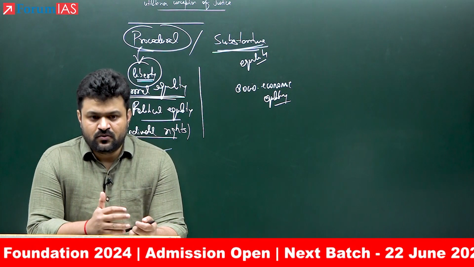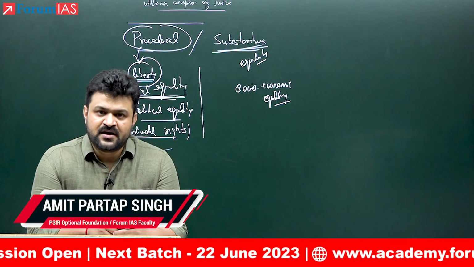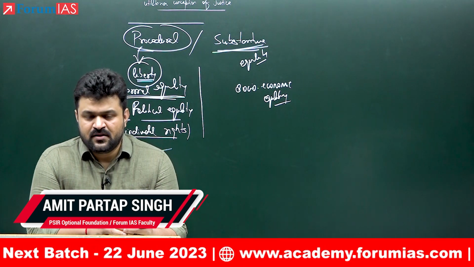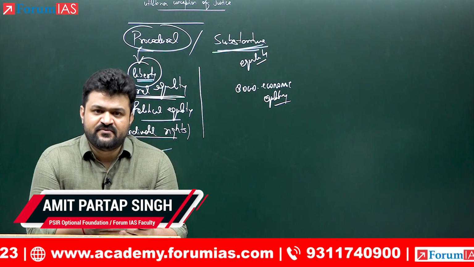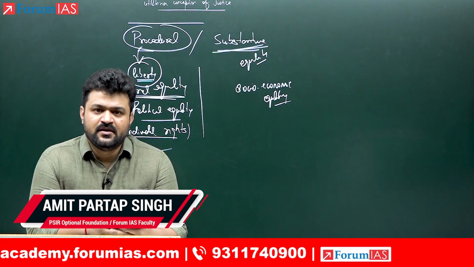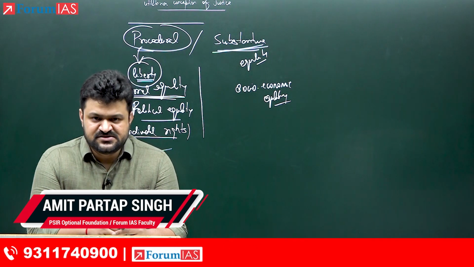Okay, so what was just or fair according to utilitarians? Any system, any policy, any law which delivers maximum happiness for the maximum number of people is just, it is fair. Okay, so that is the utilitarian conception of justice.